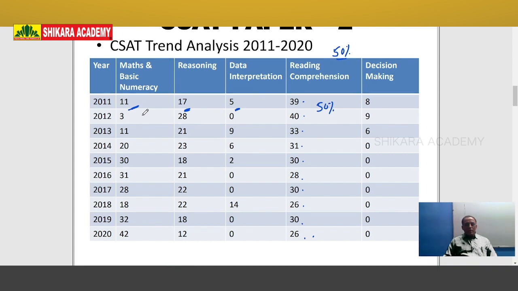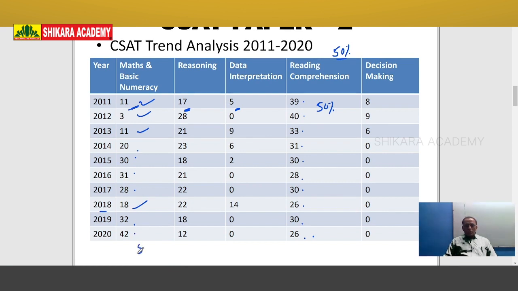But in basic numeracy, the number of questions is increasing. In 2011 only 11 questions, then 13 onwards the questions increased: 11, 20, 30, 31, 28, but only in 2018 the number decreased, and then 19 and 20, 32 and 40 questions.